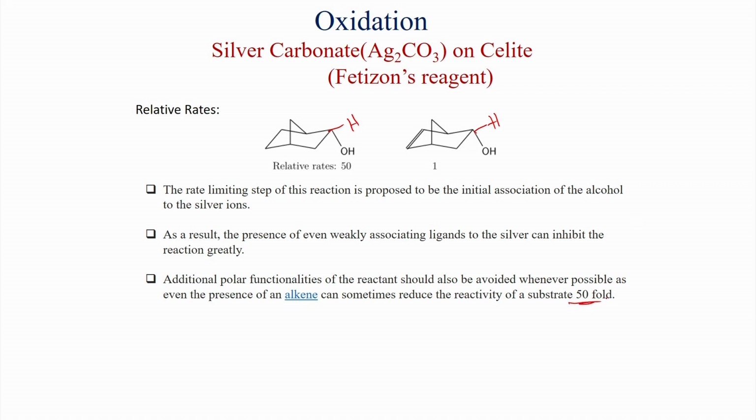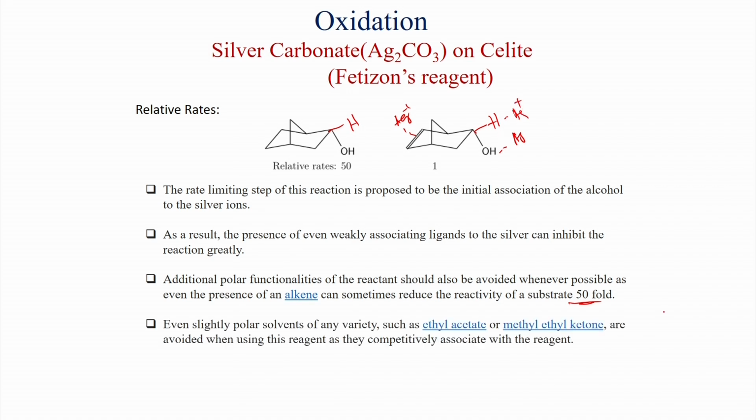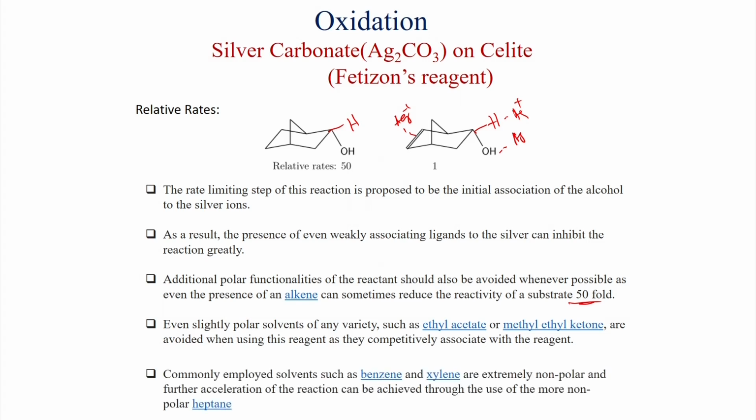So, that is what we have seen here. That means the double bond is binding with silver here. So, there is a competing reaction happening with the silver, the double bond as well as the OH and alpha hydrogen. Even slightly polar solvents of any variety such as ethyl acetate or methyl ethyl ketone are avoided when using this reagent, as they competitively associate with the reagent. So, ethyl acetate and polar solvents should be avoided.